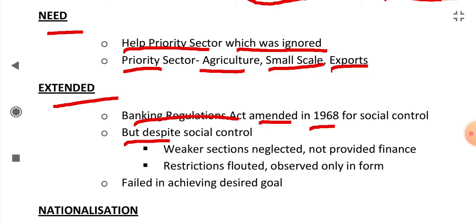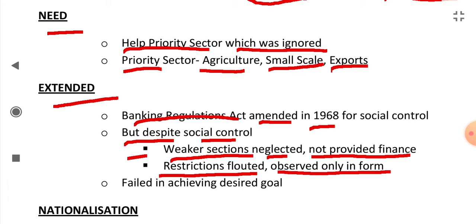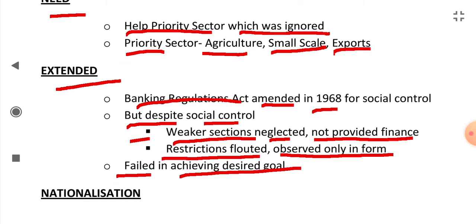But despite social control, weaker sections were neglected. They were not provided finance. Despite putting social control on banks, the weaker sections were not provided the finance. The restrictions were flouted, the restrictions were not followed. They were observed only in form, only on paper. This failed in achieving the desired goal.